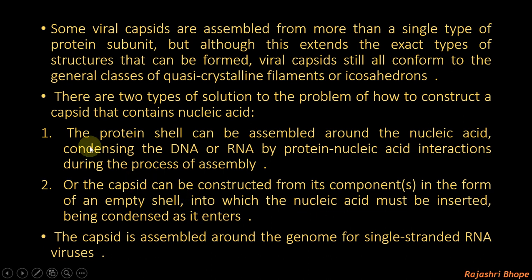The first one is true for most of the RNA viruses, where capsid units are arranged one by one along with the packing RNA genome in it, and DNA viruses follow the second type, that is, DNA is inserted into the preformed empty capsid shell. The capsid is assembled around the genome for single-stranded RNA viruses.